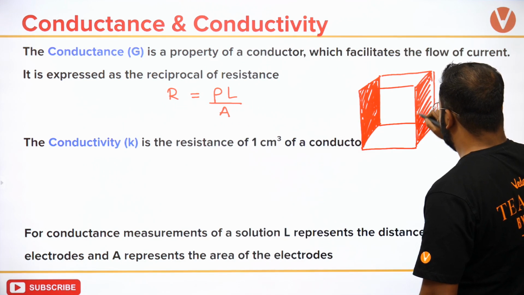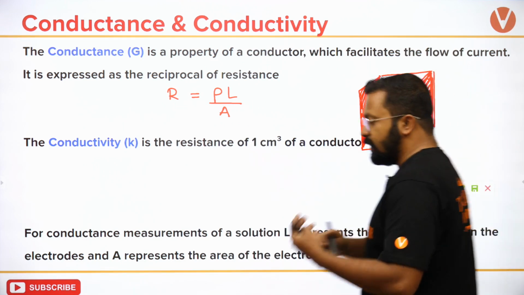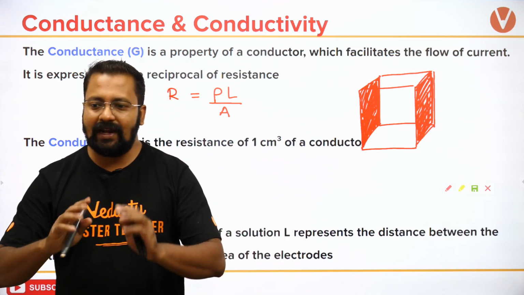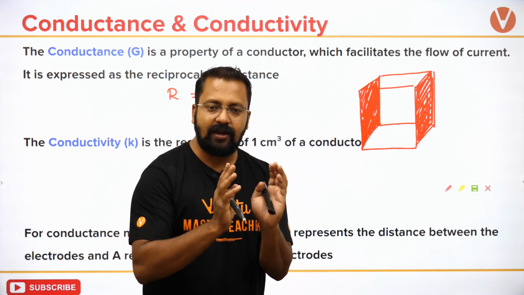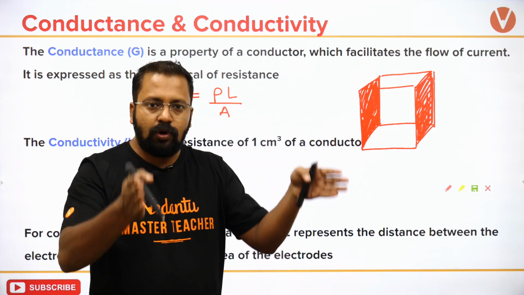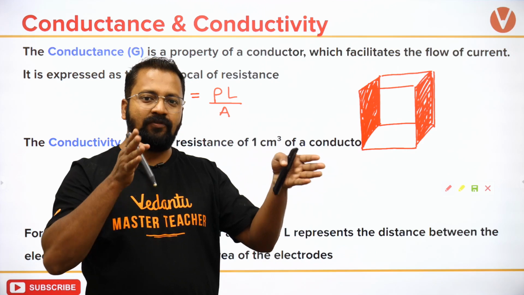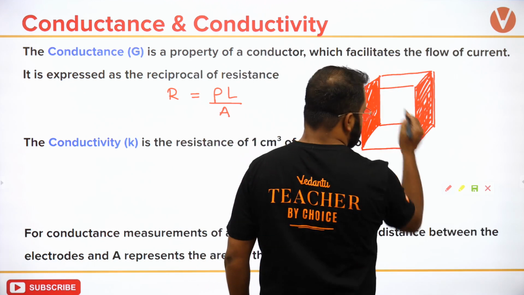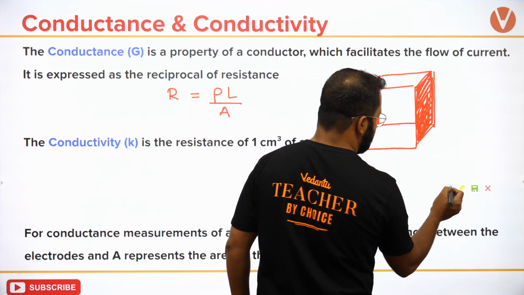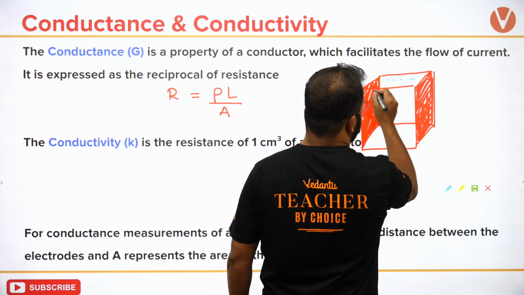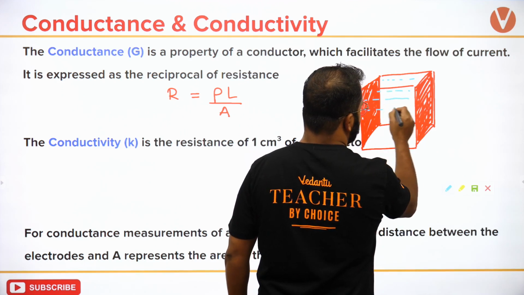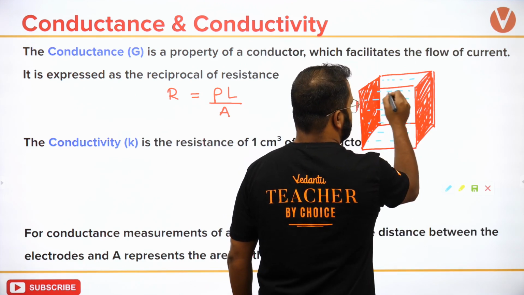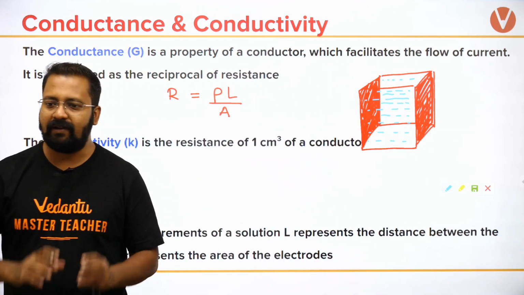Okay, this is also a metallic plate. So assume that rather than taking a complete glass jar, you have taken a glass jar made in such a manner that two opposite faces are made up of some conductor like platinum आपने ले लिया. Okay, and इनके बीच में एक solution present है. Solution is present in between them.